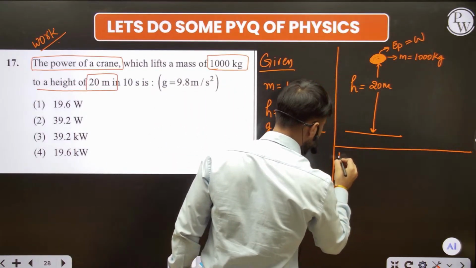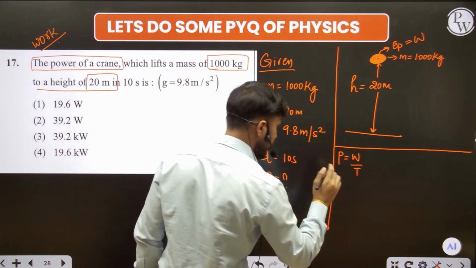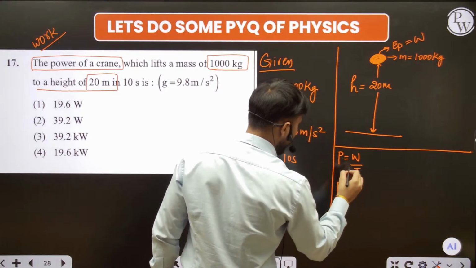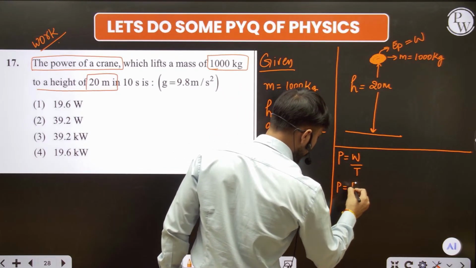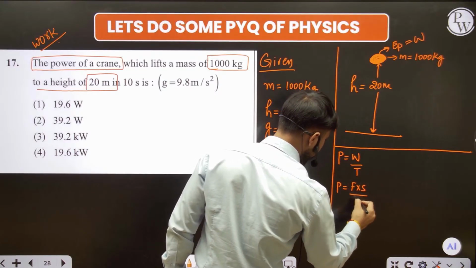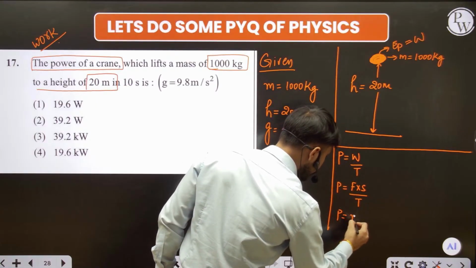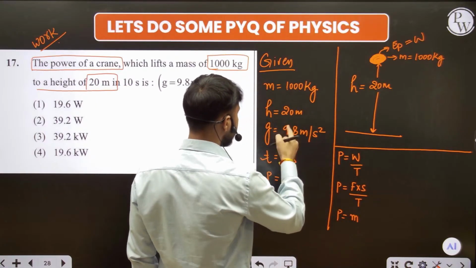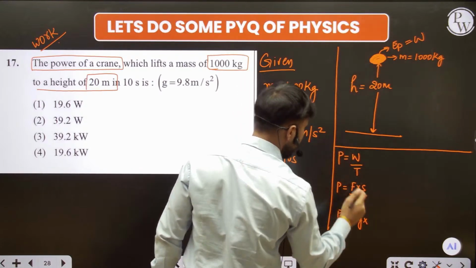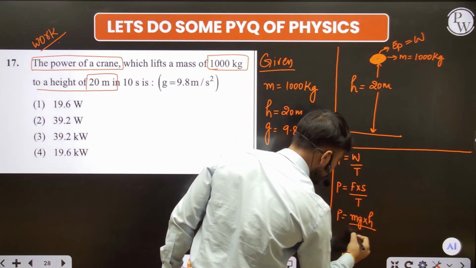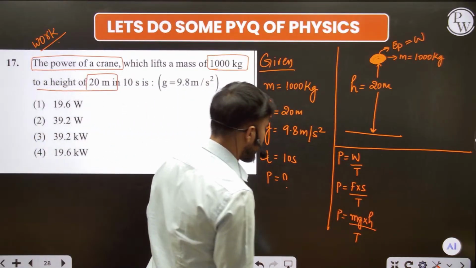We have a basic formula: power is equal to work done upon time. And W is force into displacement. The force is m into g, that is mg, and the displacement is the height h, and the time period is t. So the formula is power is equal to mgh divided by t.